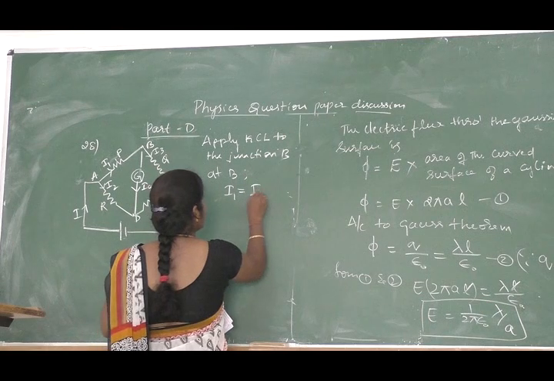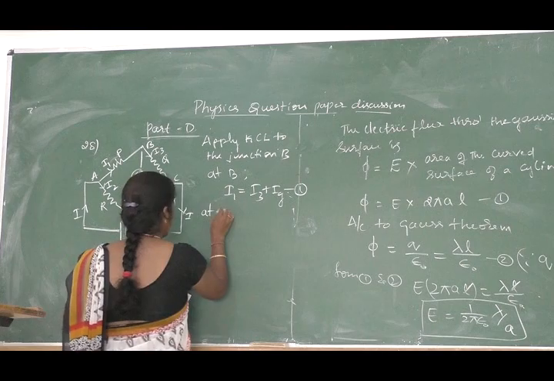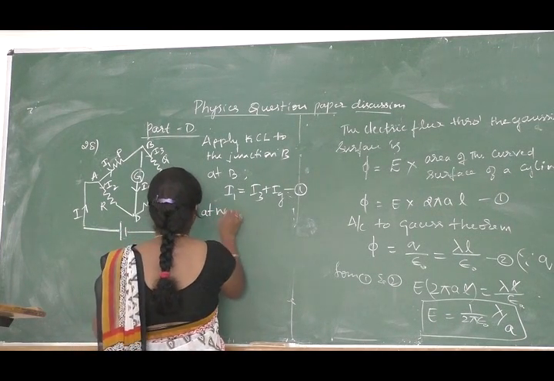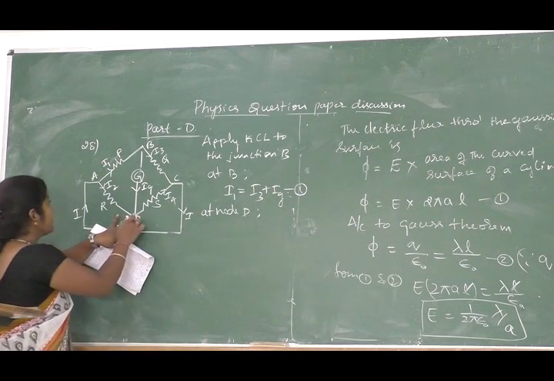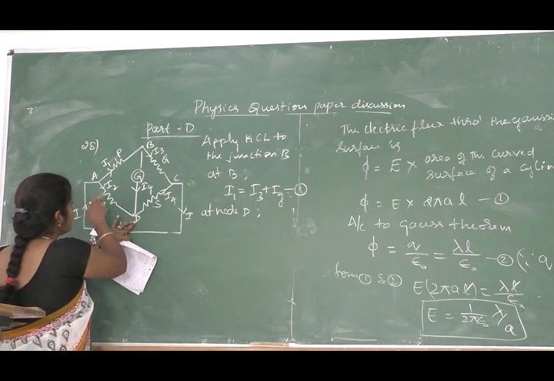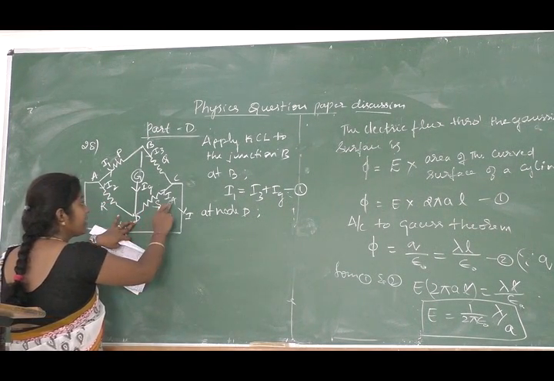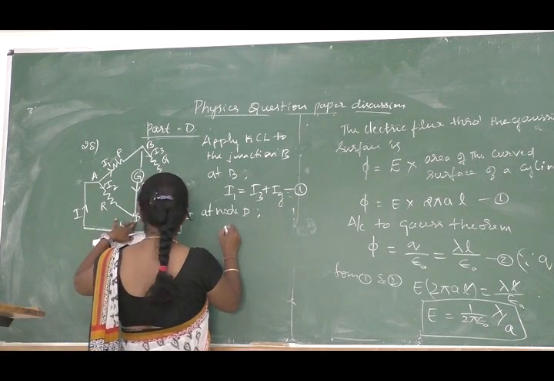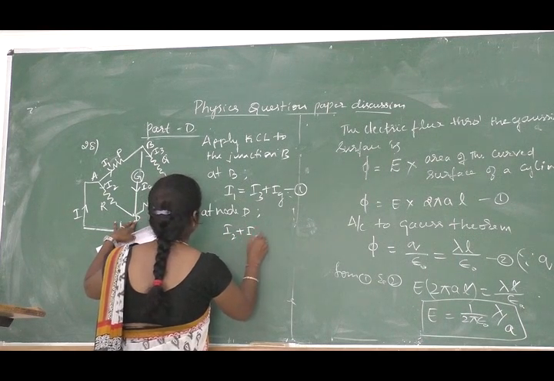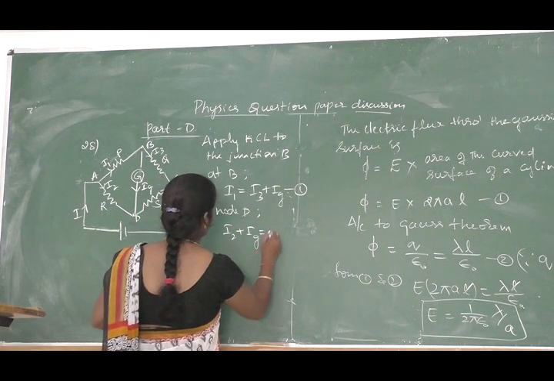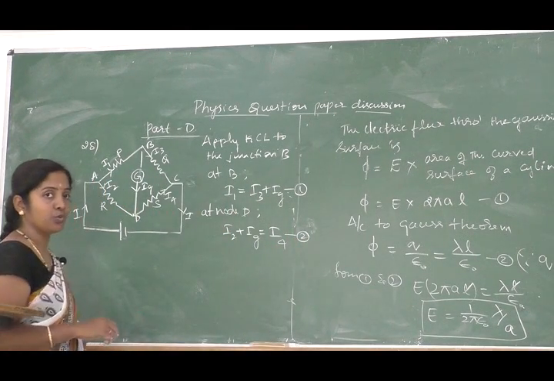So therefore I1 is equal to I3 plus IG. Write it as equation 1. Similarly at the node D, at this junction the current entering is I2 and IG, and the leaving current is I4. Therefore it is I2 plus IG is equal to I4. Let us call this equation 2.